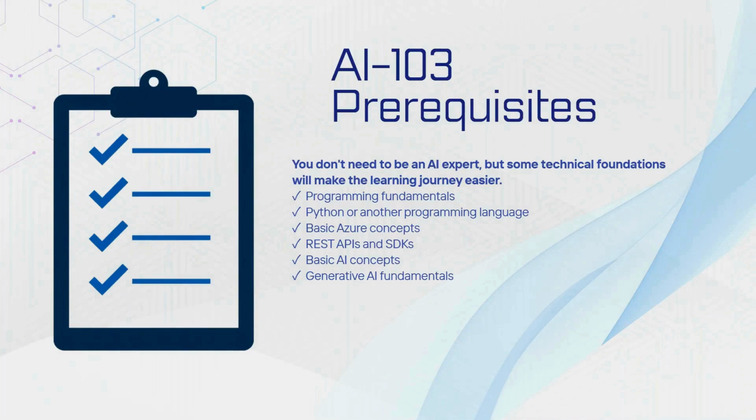What you need to know before starting AI 103. I recommend that you have some programming knowledge, especially Python. If you already know Python and how it works, then it will be very easy to start this course. But if you don't know Python, leave it. If you know another programming language like C sharp, and you are aware of what an SDK is and of basic Azure concepts, then you can start this course.